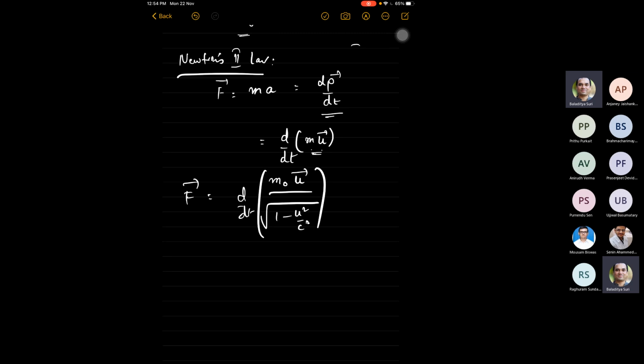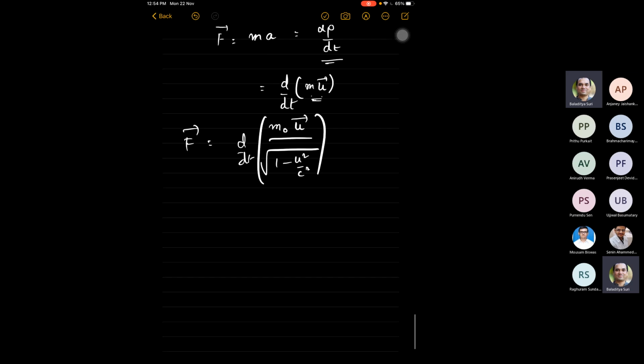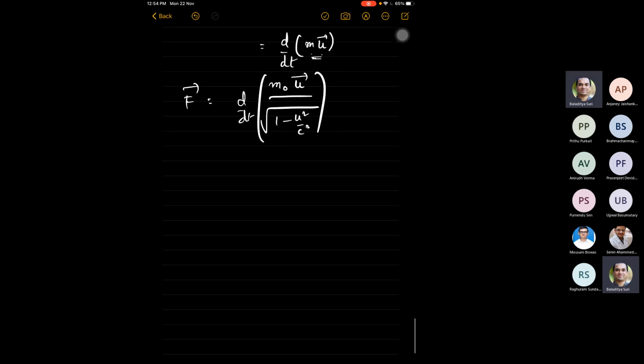Can we do the same with kinetic energy? So let's now look at the other important quantity called kinetic energy. According to Newton, the work done, this is called the work energy theorem, the work done on an object to move from point 1 to point 2 will be equal to the change in its kinetic energy, where kinetic energy is half m u squared. The change in the kinetic energy will be the change in this quantity.